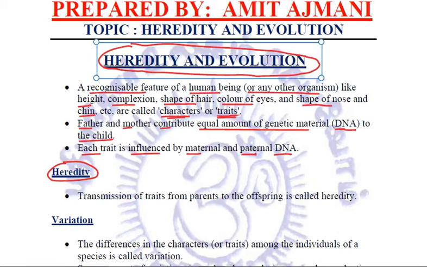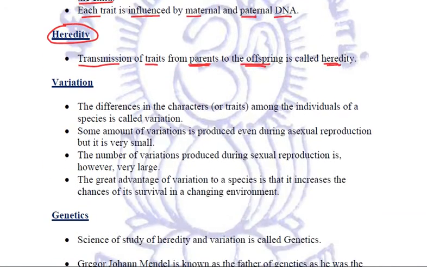Let's see what is heredity. It is the transmission of traits or characters from parents to the offspring, to the next generation. Now we know that both the parents, male and female, are involved in sexual reproduction. A few features or traits will be from the mother's side and a few from the father's side.